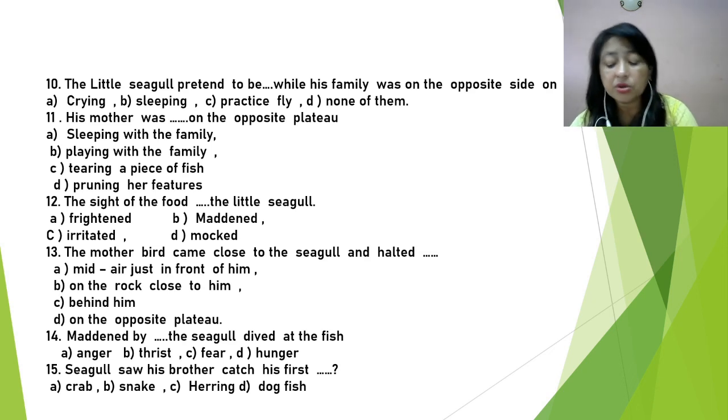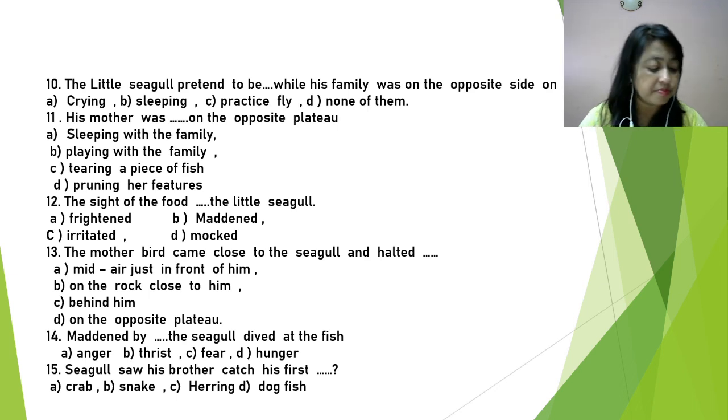On the opposite plateau, his brothers and sisters were lying, dozing with their heads sunk into their necks, and his father was preening his feathers. Only the mother was looking at him, standing on a little high hump of the plateau, her white breast thrust forward.